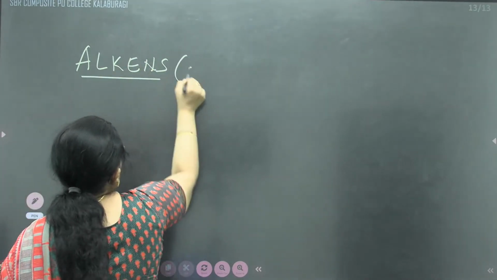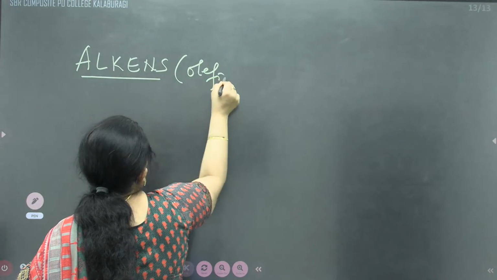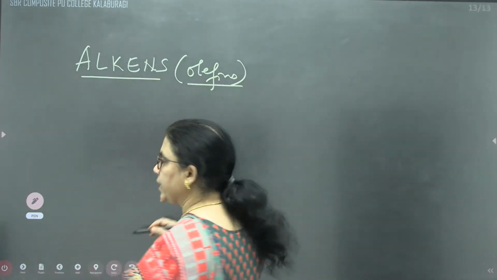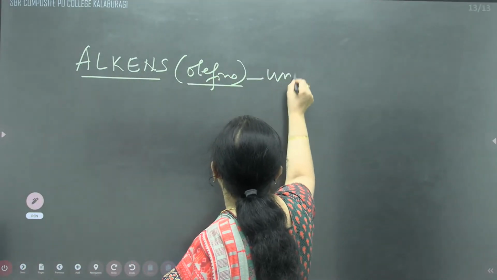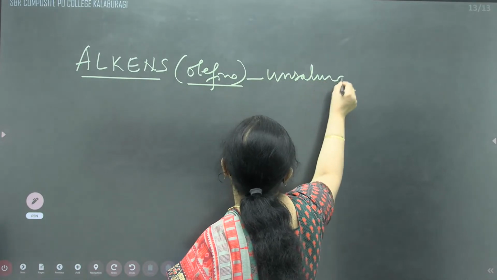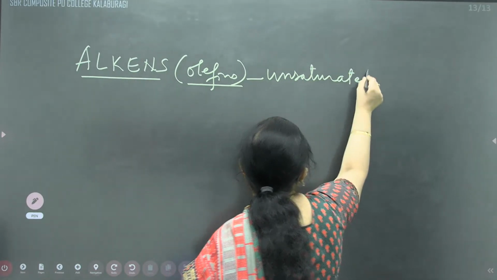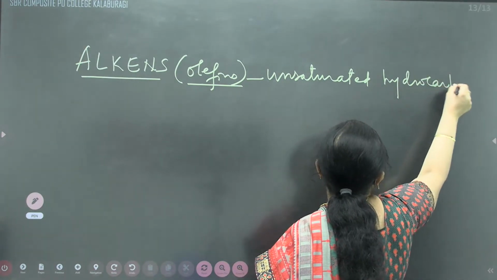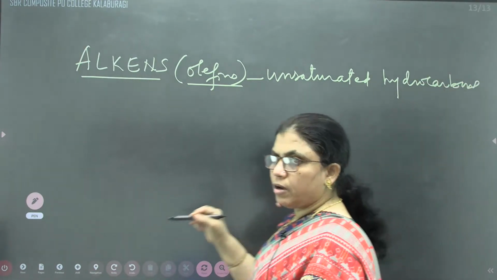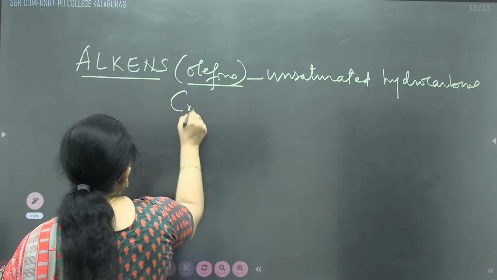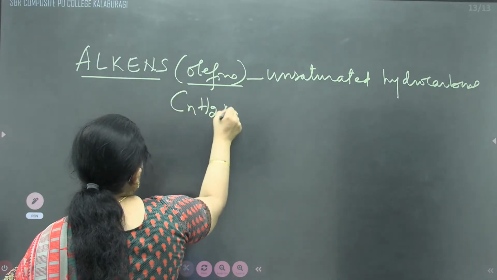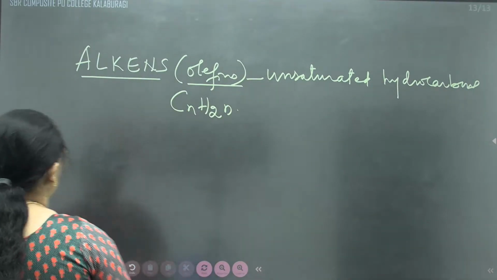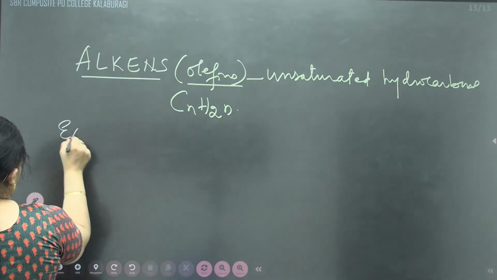Alkenes are olefins, because they are oil-forming unsaturated hydrocarbons with general formula CnH2n. Let us write the example.